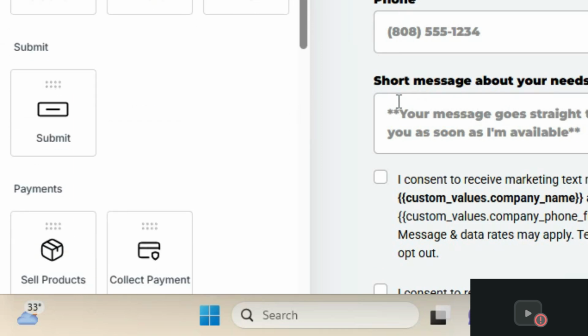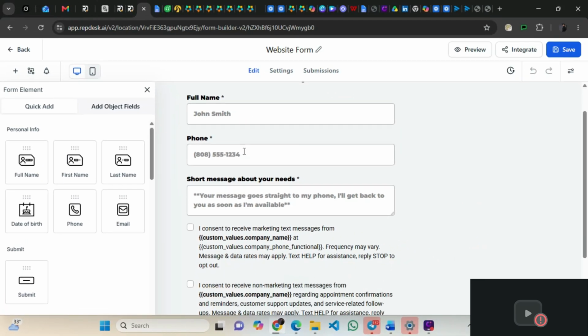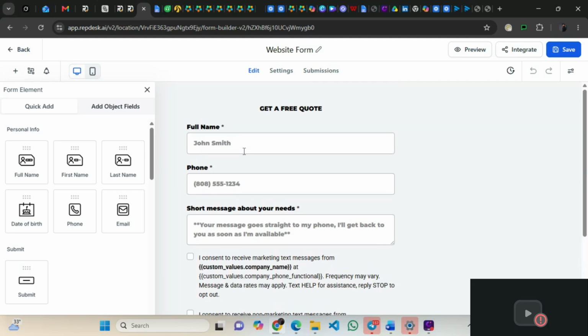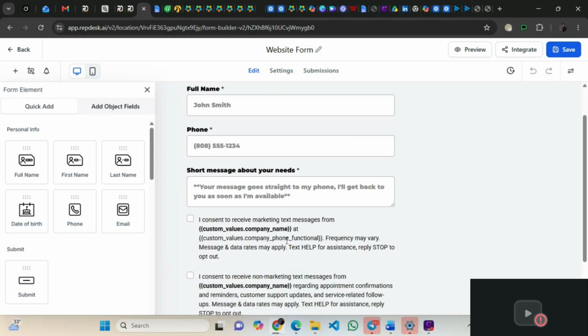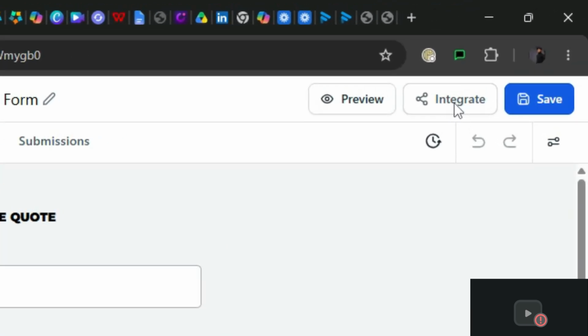So this is an example of a form that we created to receive a lead from the website itself. You can add more fields if you want to, based on the website we are going to create or what we want to collect from them. Then let me show you an integration part of it.